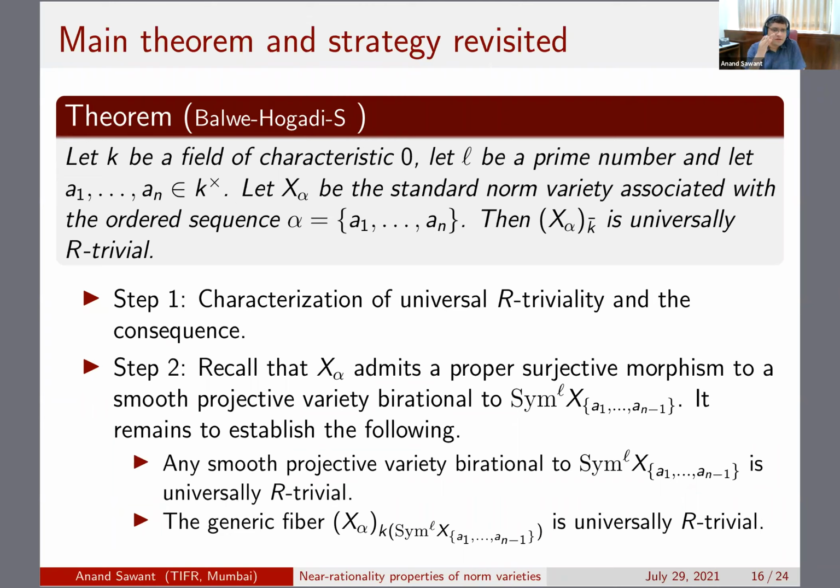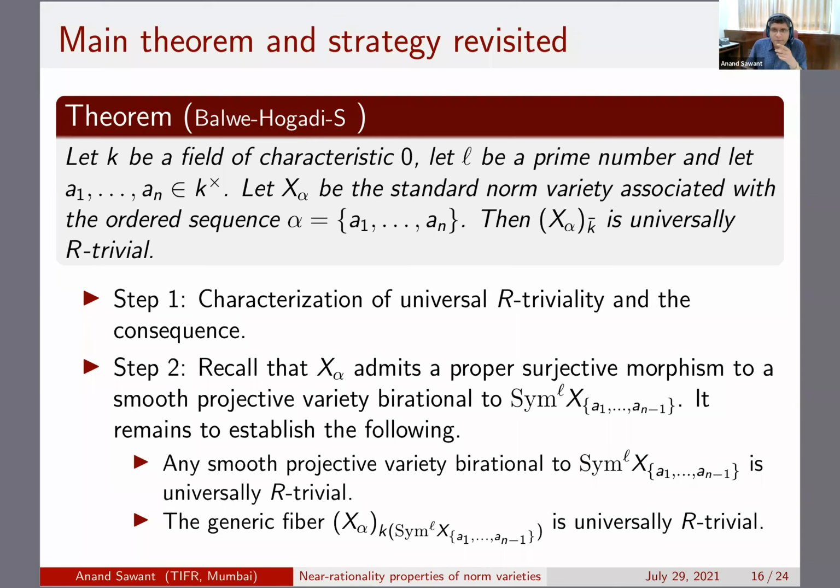Recall that it admits a proper surjective morphism to a smooth projective variety birational to this L-fold symmetric power of the standard norm variety associated with the ordered sequence A1 to AN minus 1. And these are the two things that we have to get. We have to show that any smooth projective variety birational to Sym L is universally R trivial, and we have to show that the generic fiber of this morphism from X alpha to Sym L of X A1 to AN minus 1 is universally R trivial.